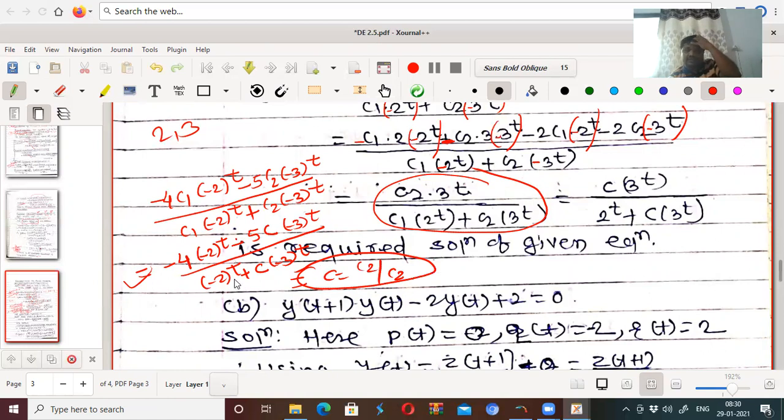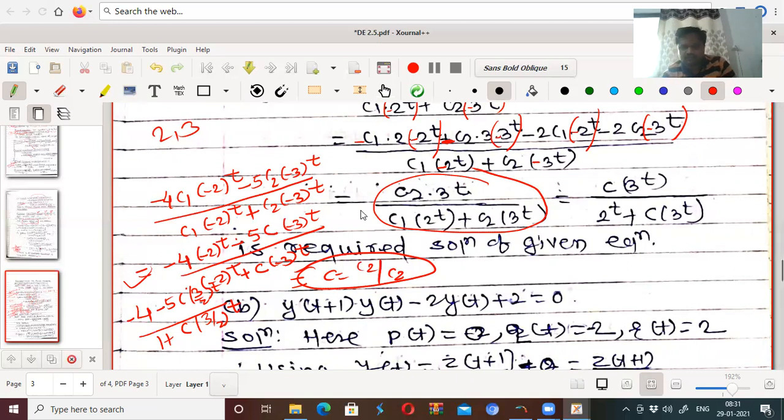Otherwise, you can also divide this by minus 2 to the power t. That can be written as minus 4 minus 5c into 3 by 2 to the power t, divided by 1 plus c into 3 by 2 to the power t, because minus 3 upon minus 2 is the same, whatever it may be. Either you can write by this method or by this method.